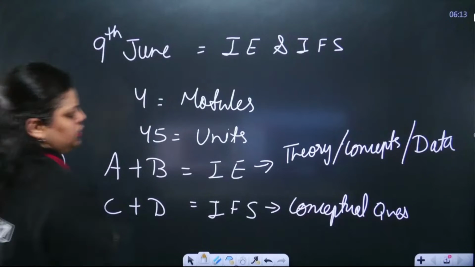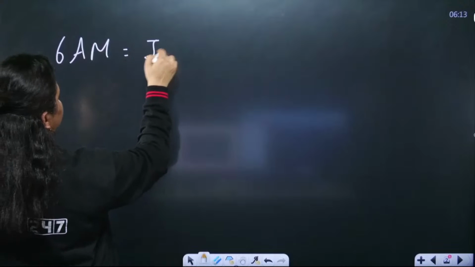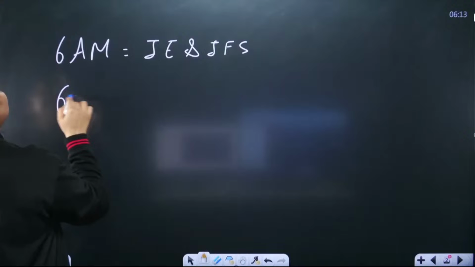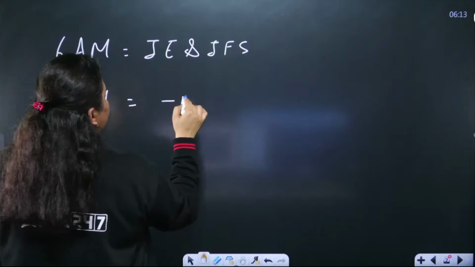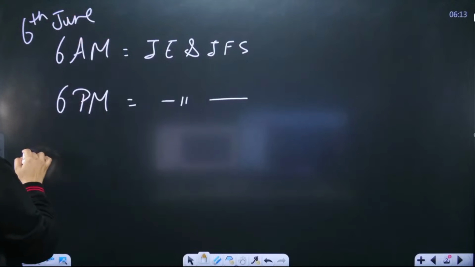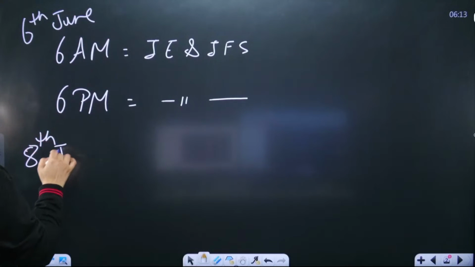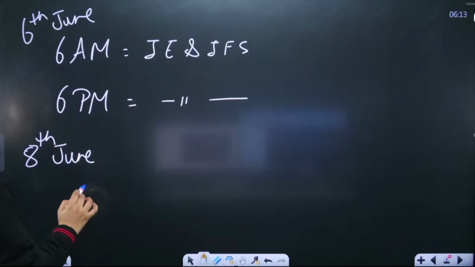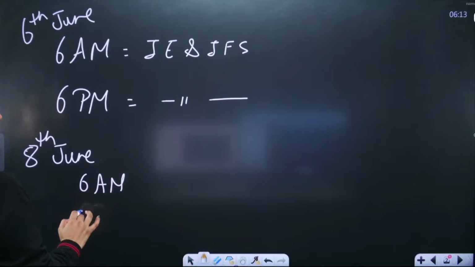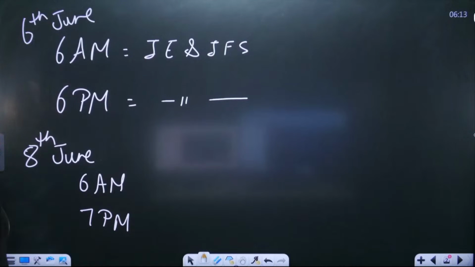This is your first session of IE/IFS. Now 6 a.m. we have IE and IFS marathon, as well as 6 p.m. we have the same IE/IFS marathon. This is for the 6th of June. For 8th of June, you will find 2 more sessions about your IE/IFS. The first session will be at 6 a.m. and the second session will be at 7 p.m. So these are the timings for your special sessions on the IE/IFS.